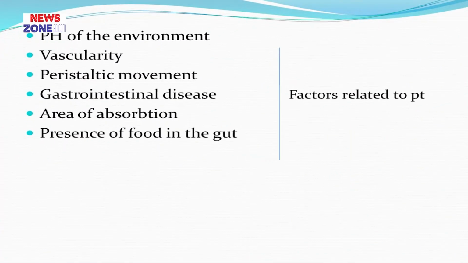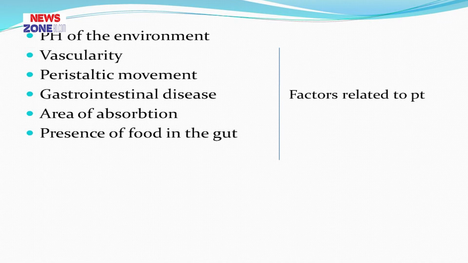Now, vascularity. Vascularity is an important factor because if there is more blood supply in an organ, then the absorption process is increased, and if there is a less vascular organ, then absorption process is decreased. Like if we administer a drug through subcutaneous route, the absorption is decreased because there is less vascular area.